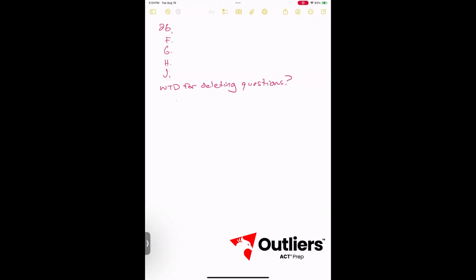And that is, what is the WTD for deleting questions? The answer to that is, ask yourself what is contained in the deleted portion. This is going to be the opposite of what the question actually asks you to do. Well, kind of. The question asks you to discern what the passage loses. But instead of that, it is much easier to consider what is contained in the deleted portion.